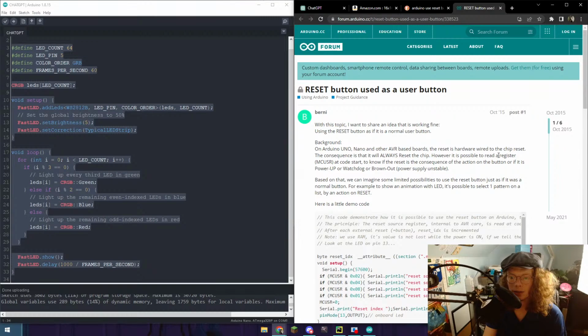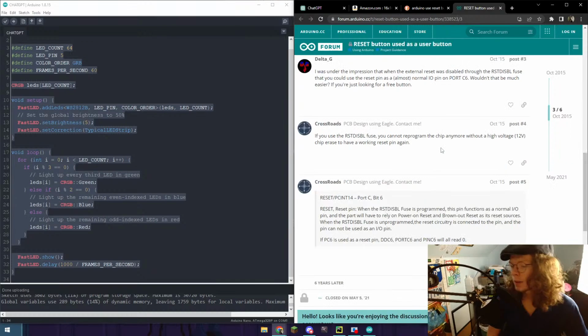We're not doing that. We are going to instead use a normal push button, which means now I have to get one out of the box. So, yeah. Most of my push buttons are kind of garbage. I need to get some better ones that have the wires attached to it and everything.